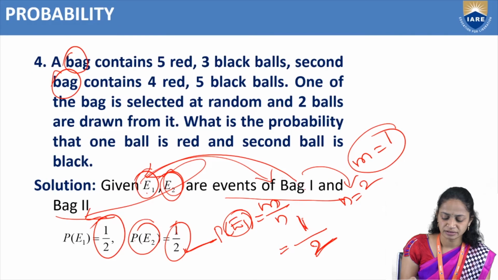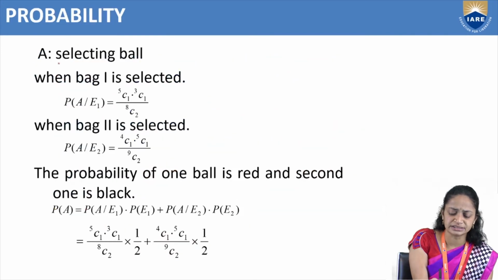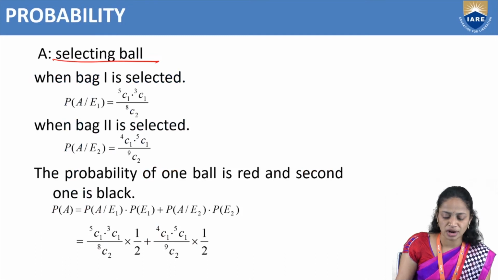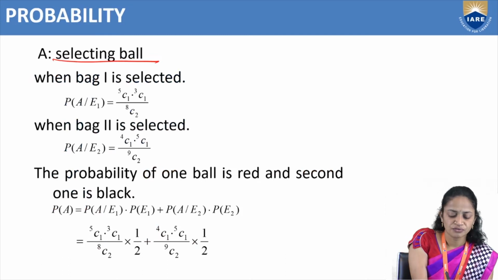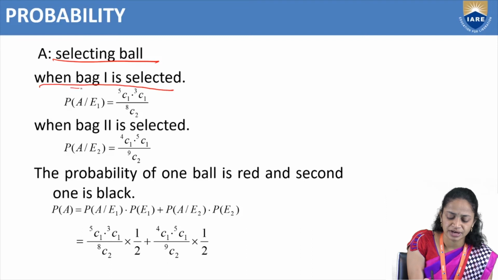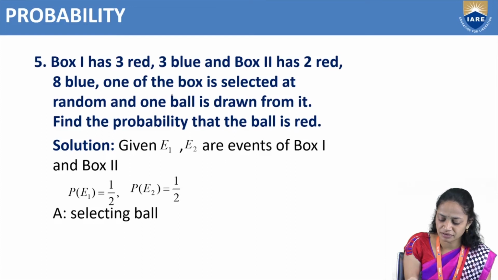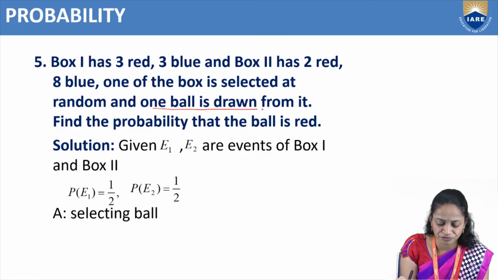And what is A? So here A is selecting a ball. Here one of the bags is selected at random, and one ball is drawn from it.